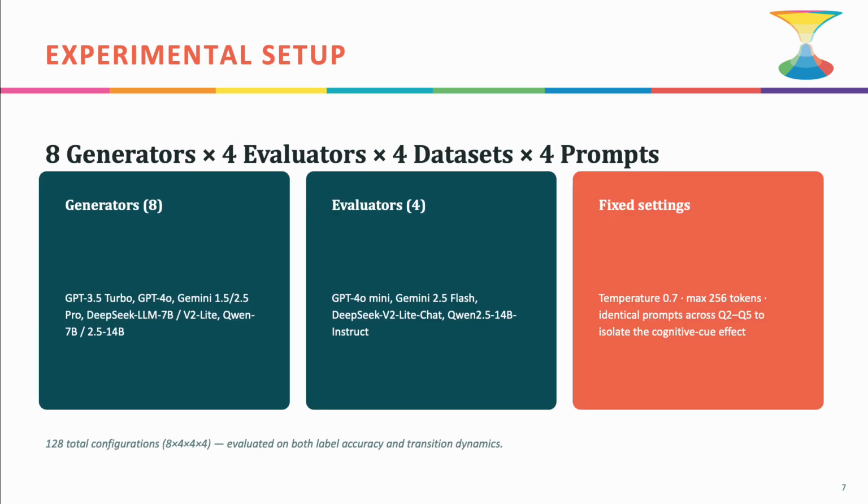Our experimental setup is large scale, 8 generator models like GPT 3.5 Turbo, GPT-4, Gemini 1.5 and 2.5 Pro, DeepSeek, and Qwen variants. With that, they are crossed with 4 evaluator models, 4 datasets, and 4 prompt conditions. That's 128 total configurations, each evaluated on both label accuracy and transition dynamics, with temperature fixed at 0.7 to keep things comparable.